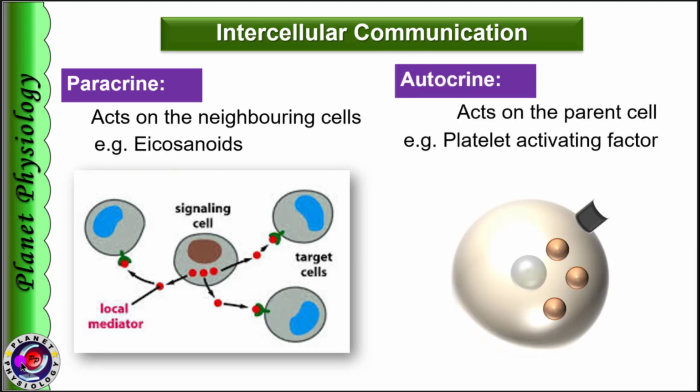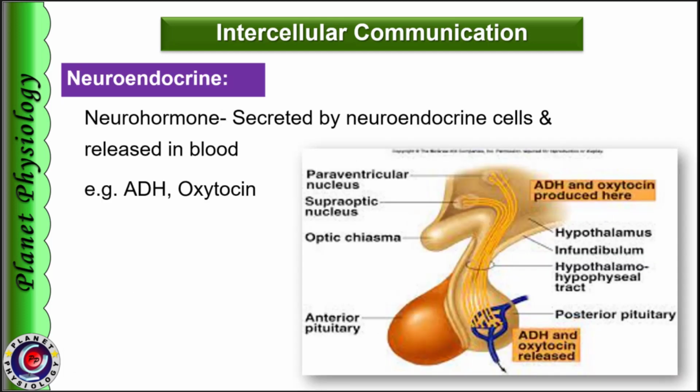The third category is autocrine communication, where chemicals released from the tissues act on itself. Thus, the hormone affects its parent cell functioning. For example, platelet activating factor is released from platelets and acts on themselves. Another way of intercellular communication is by the neuroendocrine mechanism. The secretion by the neuroendocrine cells enters the bloodstream, and the secretion is called neurohormone. For example, secretion of the posterior pituitary gland, ADH and oxytocin.